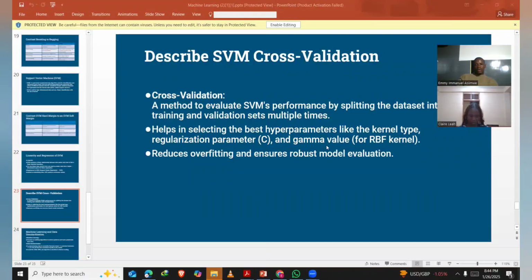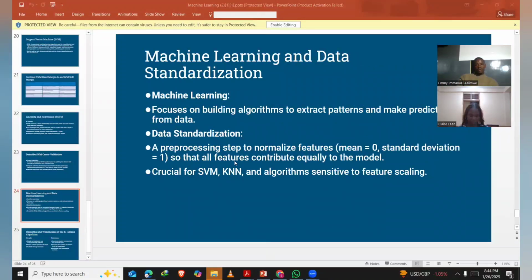We have a gamma value that is used in the radial basis function kernel, and then we also have the regularization parameter. Then we have machine learning and data standardization.